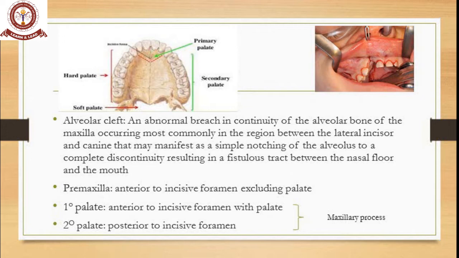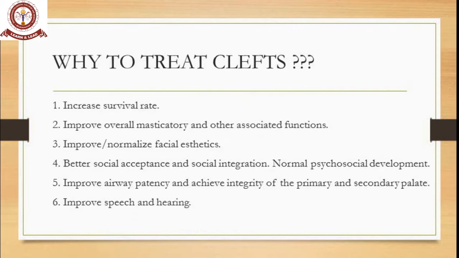So that is what it is. The premaxilla is the entire thing excluding the palate. The primary palate is nothing but the region anterior to the incisive foramen, whereas the premaxilla excludes the palate. The secondary palate is posterior to the incisive foramen, where you have your bilateral palatal shelf, your hard palate, your soft palate, all these things. Your primary palate and secondary palate together constitute your maxillary process.